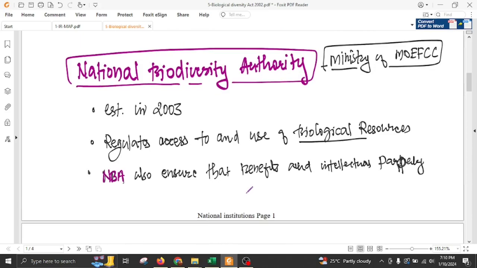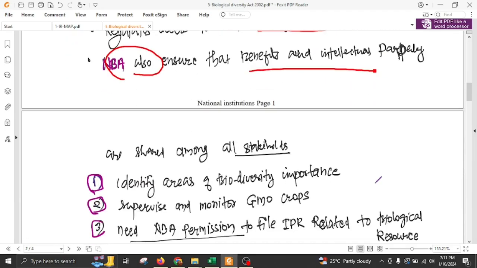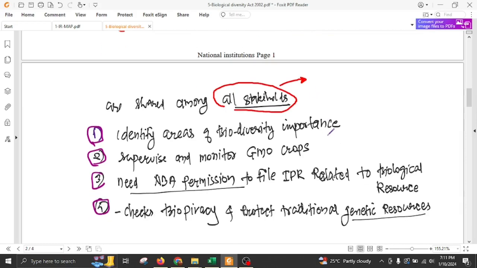Next, from this Biological Diversity Act we formed a new body, that is the National Biodiversity Authority, which is under the Ministry of Environment, Forest and Climate Change, established in 2003. Its role is to regulate the access to and use of biological resources. NBA also ensures that the benefits and intellectual property are shared among all stakeholders, so that equity is ensured and there is no exploitation of biological resources.